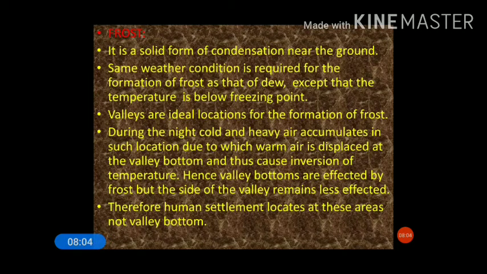Thereby the valley bottom becomes very cold compared to the valley slopes. Therefore human settlements are located along the valley slopes, not on the valley bottom, because the valley bottom is very cold due to the inversion of temperature.